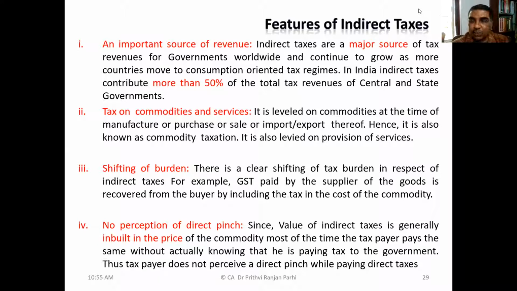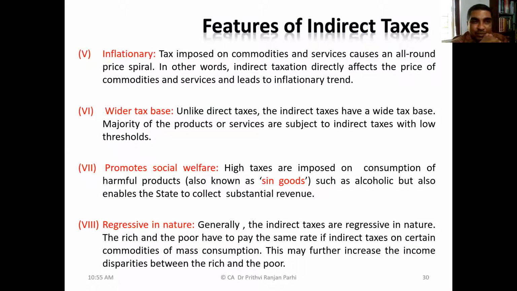Indirect tax is a kind of tax where the person who collects the tax and pays it to the government shifts the burden to the ultimate consumer. But consumers do not feel the pinch, because the tax is already included in the price. The effect of indirect tax is that it increases the price. Consequently, it is inflationary in nature.